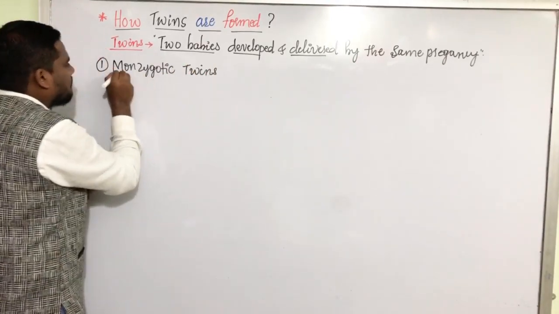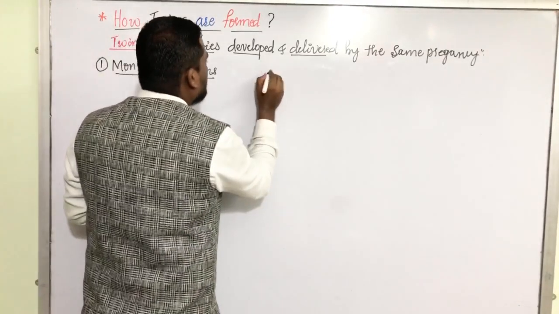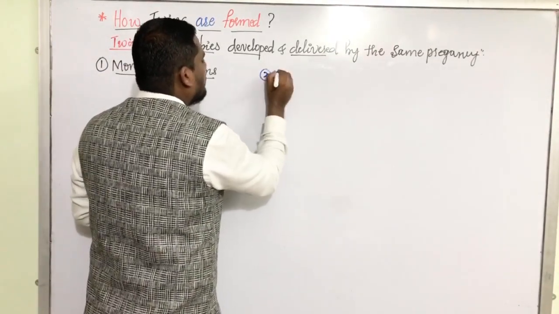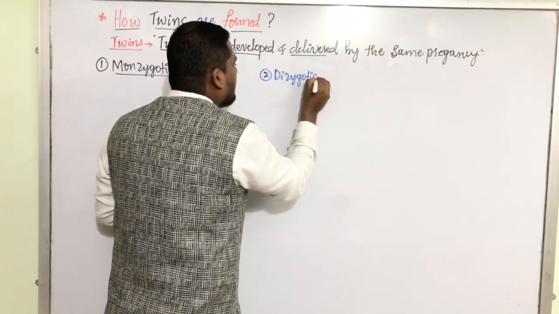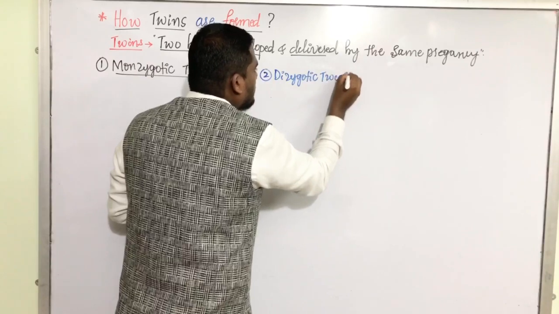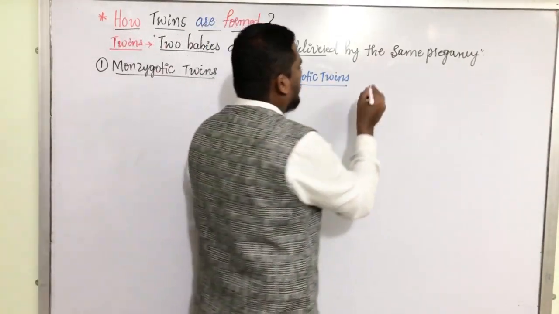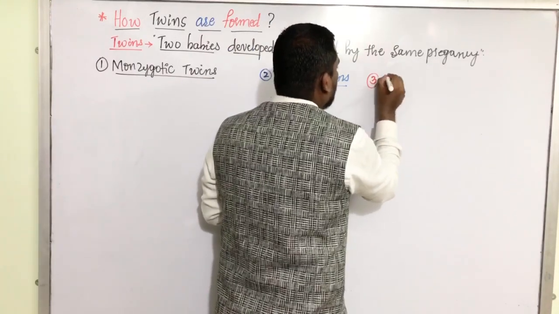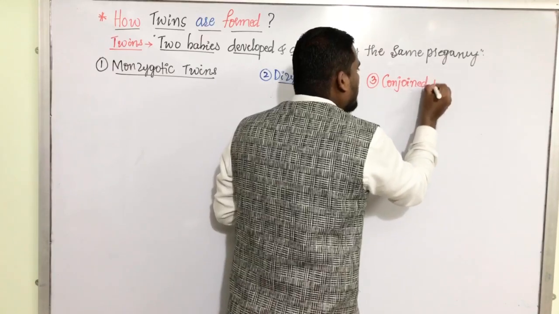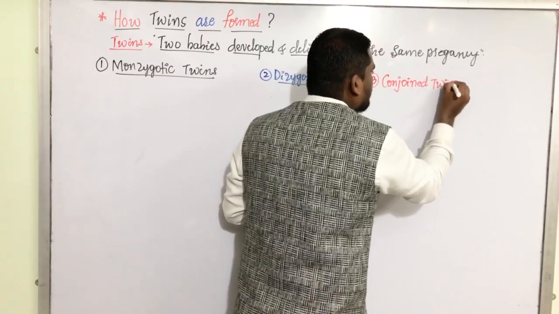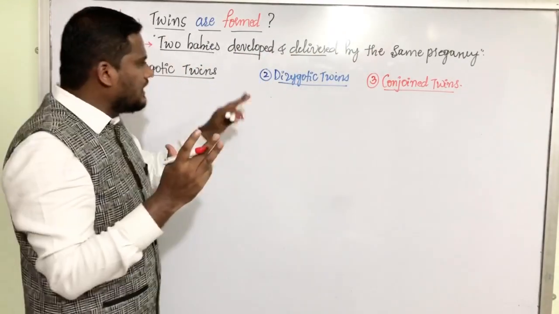The second type of twins is dizygotic twins. And the third type of twins is conjoined twins. They are the 3 types of twins.